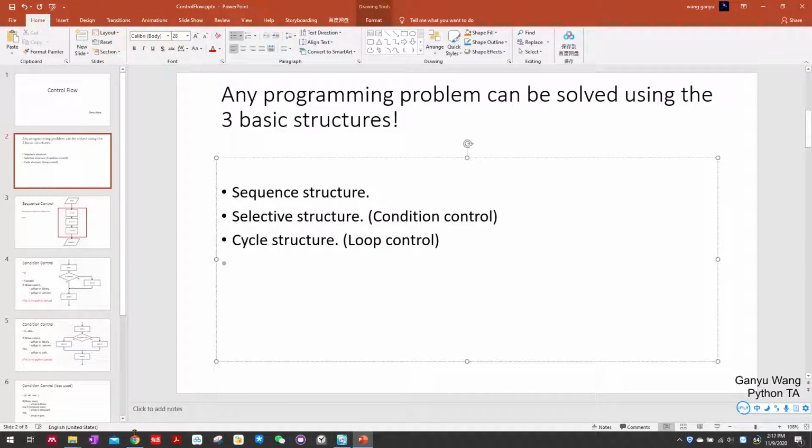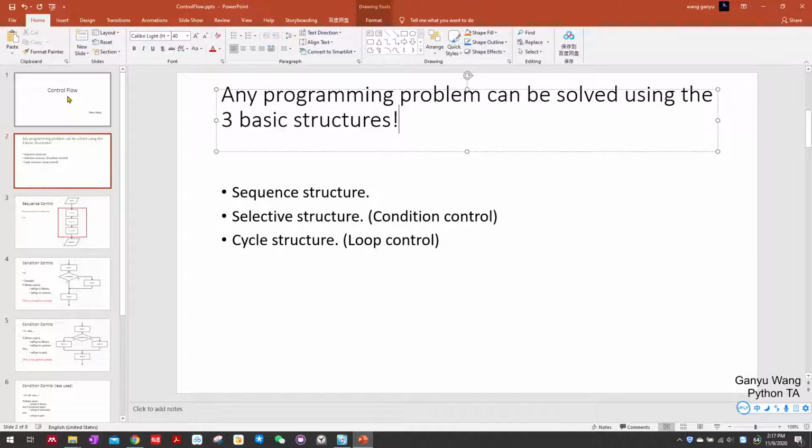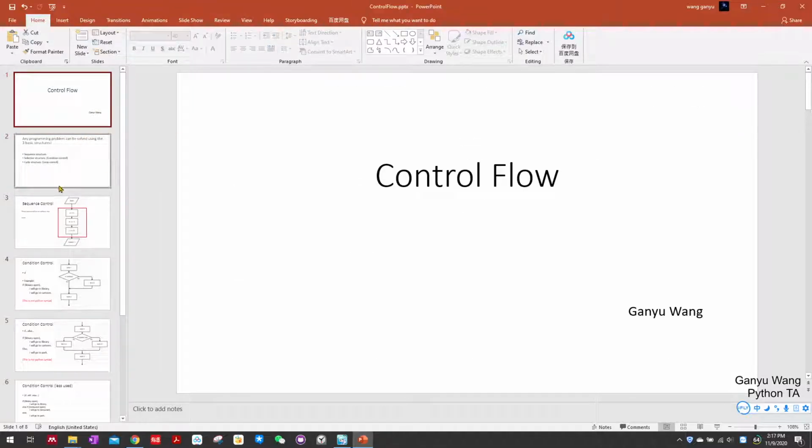Okay, so we have had a general talk about control flow in today's class, and more details for programming in Python will be taught in the following lessons.